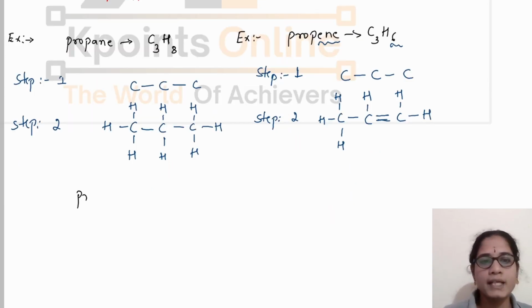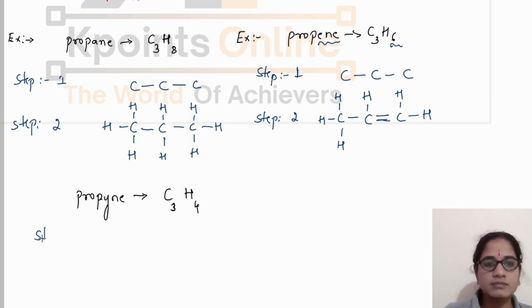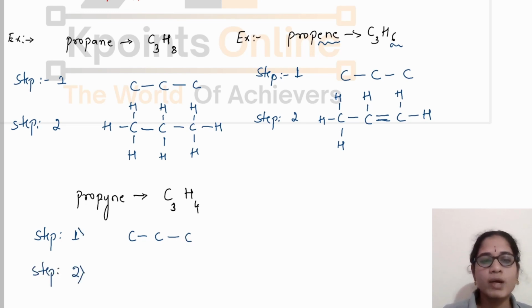Let's see propyne. As usual, in step 1, we are going to write the carbon skeleton. There are 3 carbon atoms here: 1, 2, 3. In step 2, we are going to satisfy the valency of each carbon atom. And by seeing the name, we can see there is a carbon-carbon triple bond.